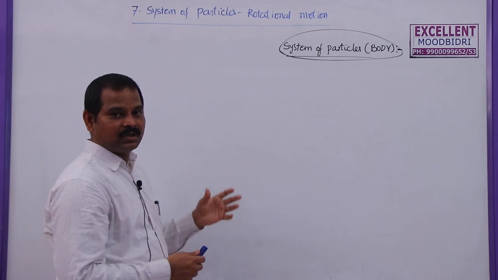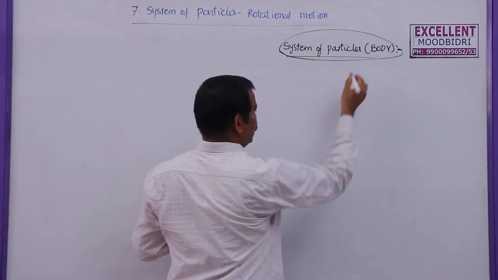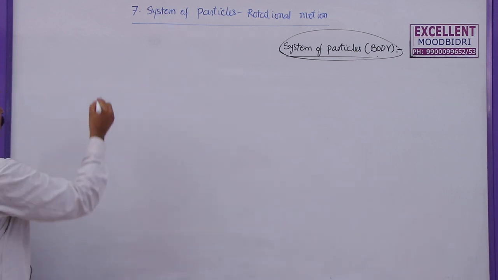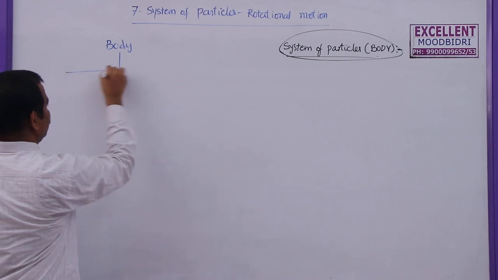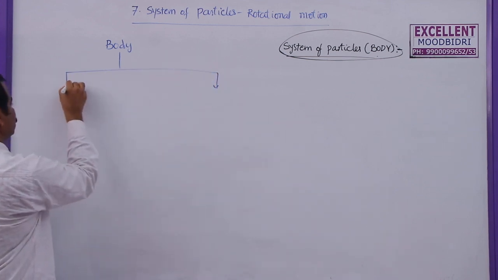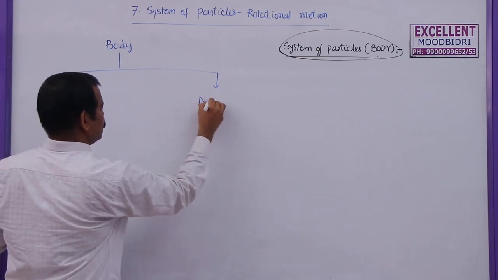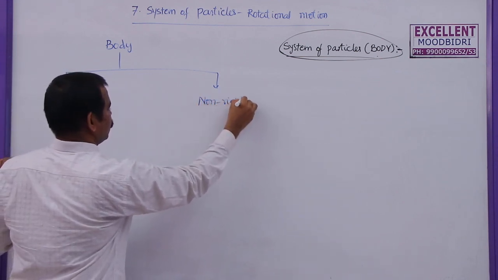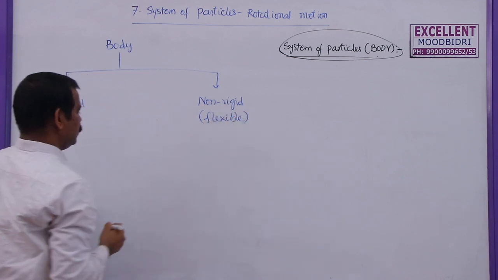A system of particles means a collection of point masses, but a system of particles or body can be further divided into a rigid body and a non-rigid body. This is a rigid body. This is non-rigid, or we can call it a flexible body.